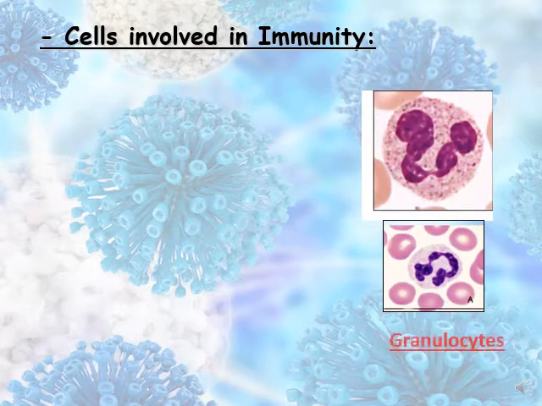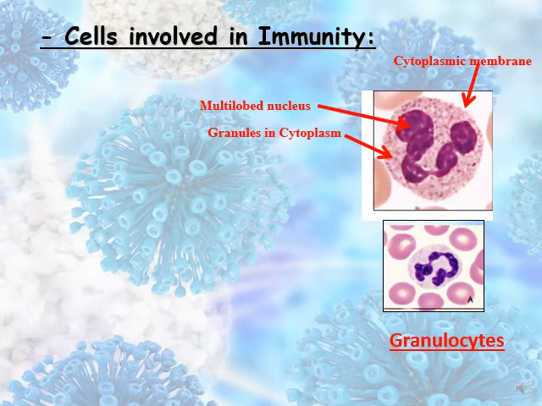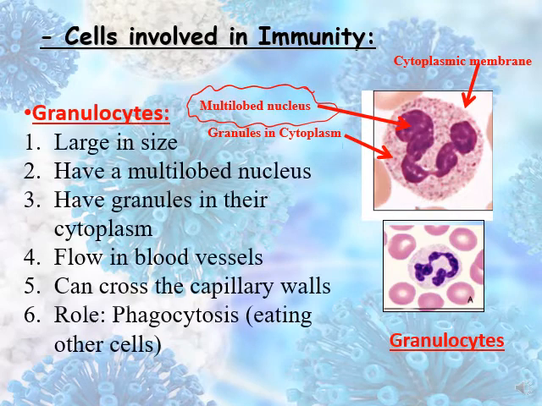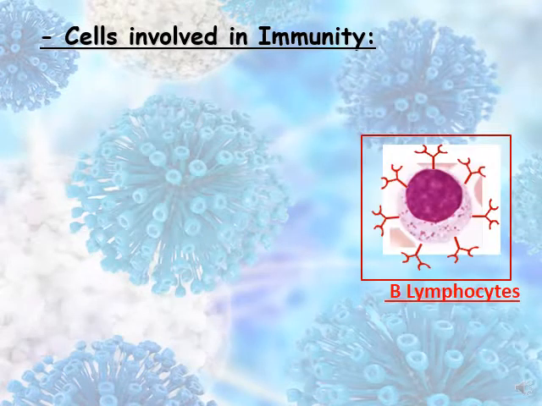These cells, they are called granulocytes. Why? Because they have granules in their cytoplasm. They have a nucleus which is a multi-lobed nucleus. So the characteristics, they are large in size, they have a multi-lobed nucleus, they have granules in their cytoplasm, they flow in the blood vessels, and they can cross the capillary walls, and they have a role in phagocytosis.